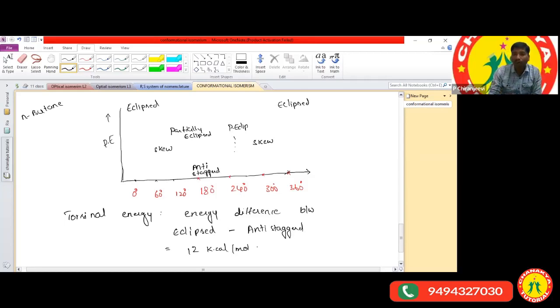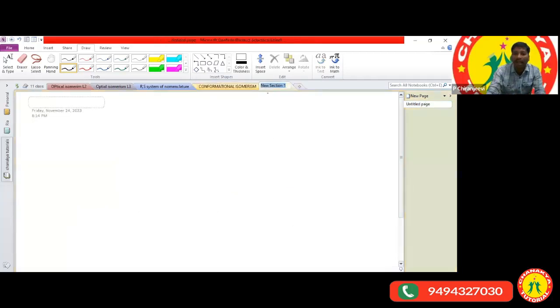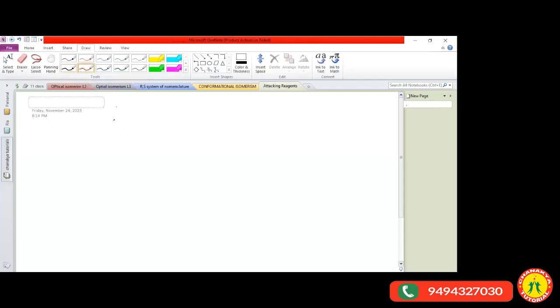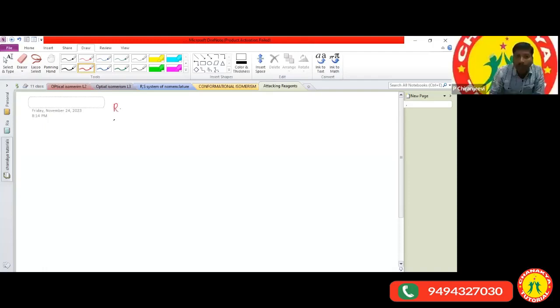If it is clear, until here we completed the isomerism concepts. Then we are going for attacking reagents. So what is the next concept? We'll go for the attacking reagents. How many types of attacking reagents do we have? We have two types. Electrophilic and nucleophilic. Very good. We can simply call them reagents.